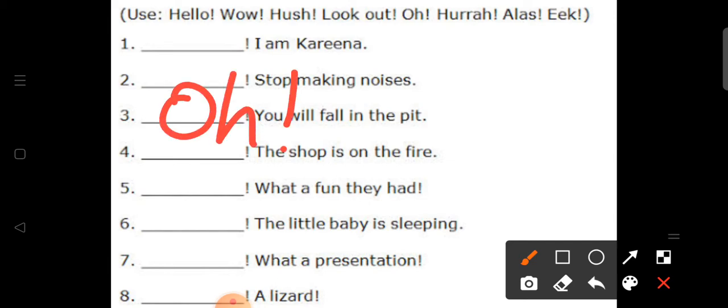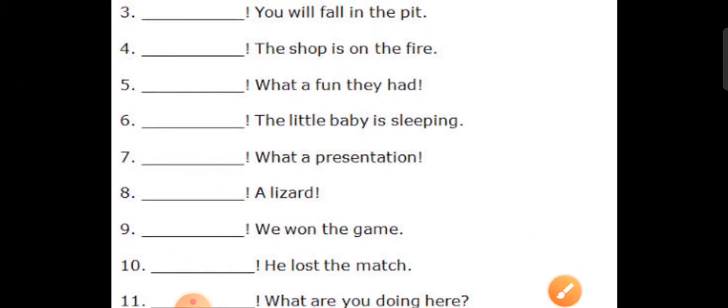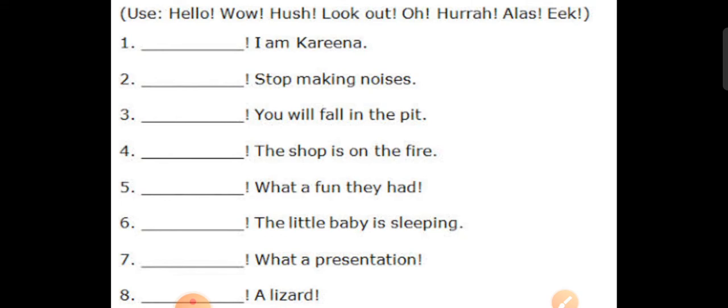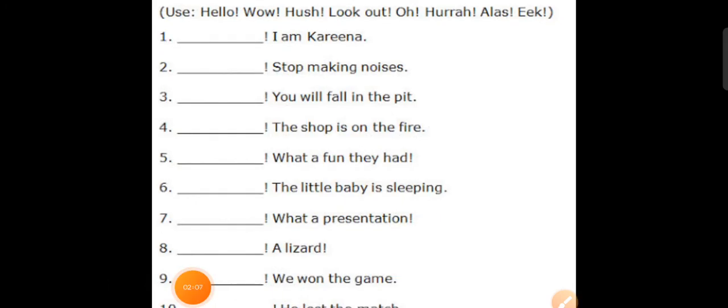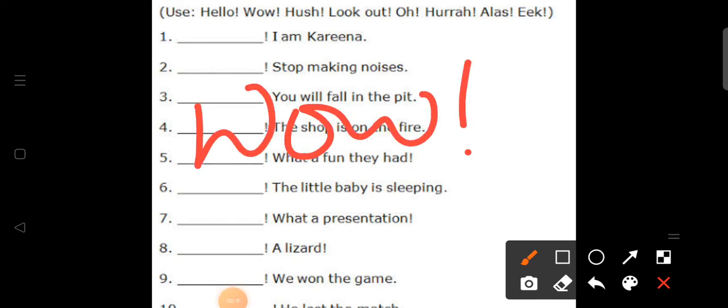The shop is on the fire. Then what a fun they had. Here what can we write, students? What do you think? Here we can write wow. Okay, wow, what a fun they had, right?